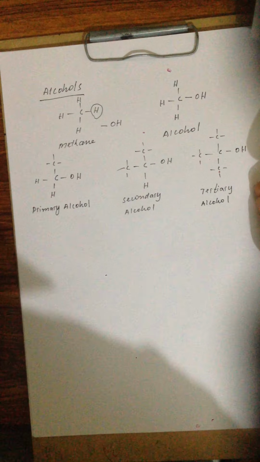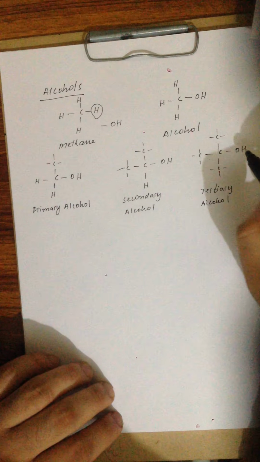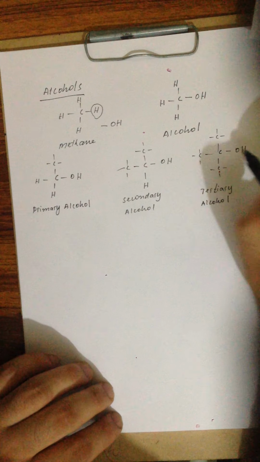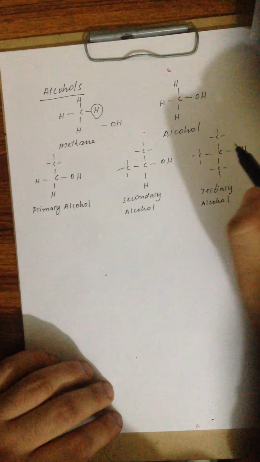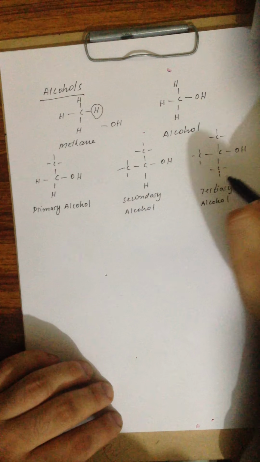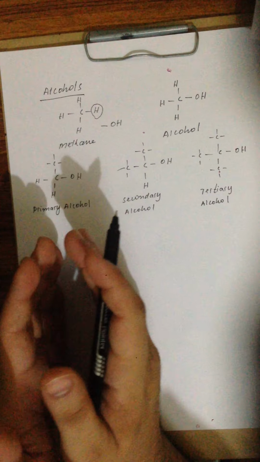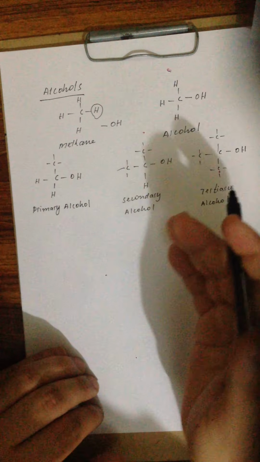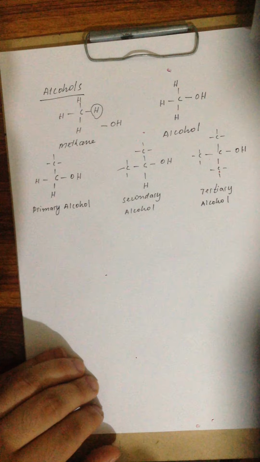This is a molecule of tertiary alcohol. In this molecule, the OH group is attached to a tertiary carbon atom. This carbon atom is attached to three other carbon atoms directly. This is how alcohols are classified into primary, secondary, and tertiary alcohol.